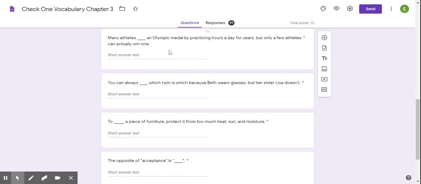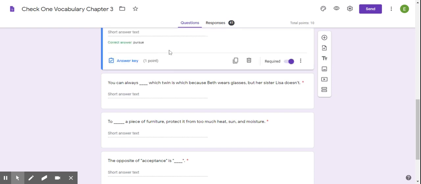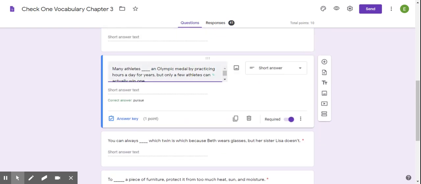Our next sentence is, many athletes blank an Olympic medal by practicing hours a day for years, but only a few athletes can actually win one. So, these athletes are pursuing an Olympic medal. They're seeking it. They're trying to get one, because they're putting in all these hours of work over years and years.